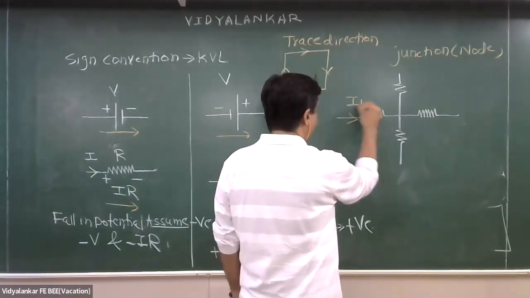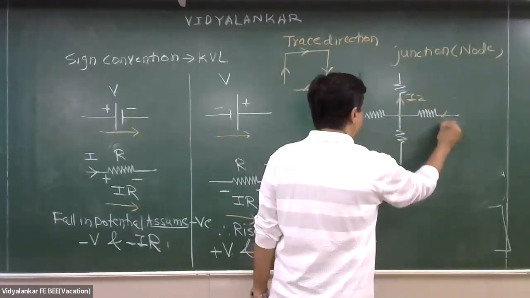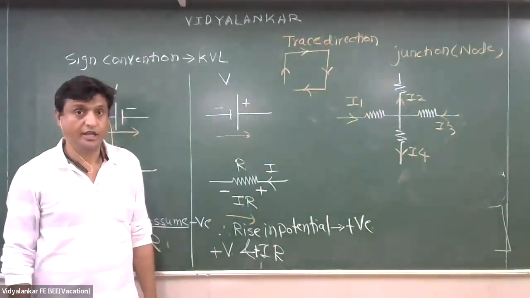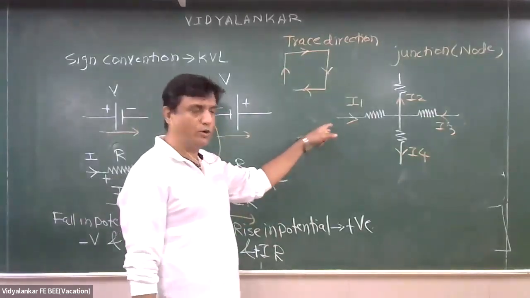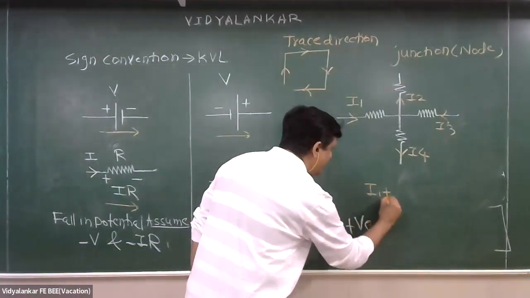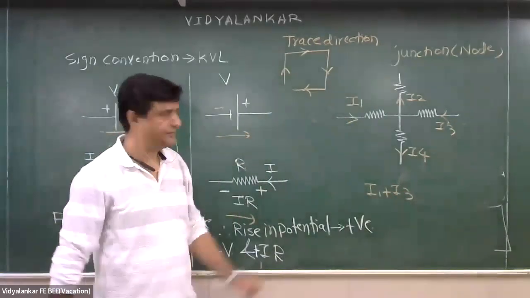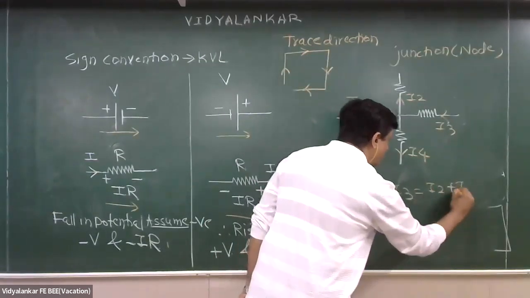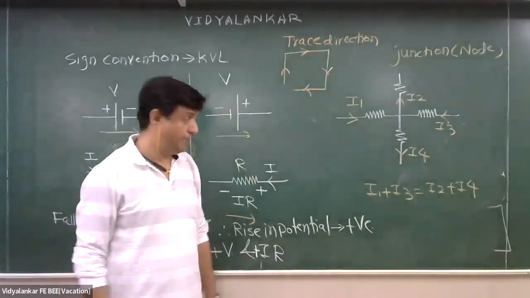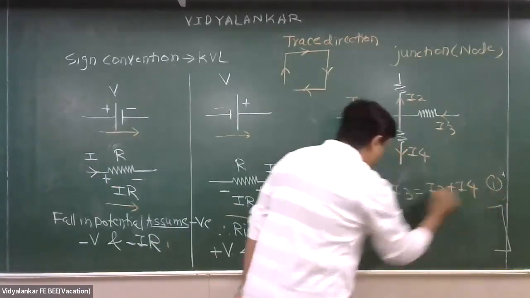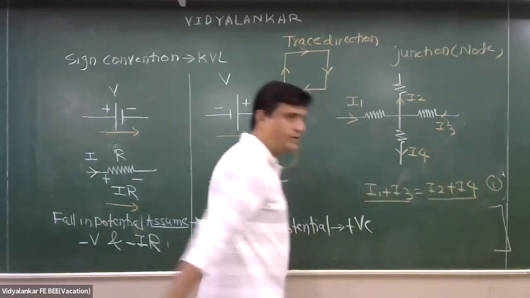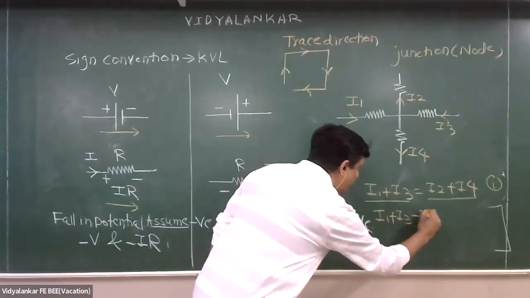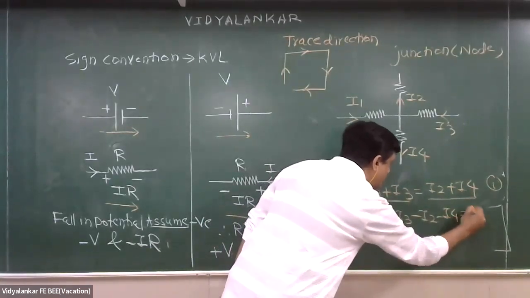Yes, sir. This is I1, this is I2, this is I3, this is I4. Okay. If I assume current coming to the node positive, can I say I1 plus I3 is equal to what? This is the first way. These are the currents coming to the node. These are the currents going away from the node. Someone may say, I will think in this way, I1 plus I3 minus I2 minus I4 equal to 0.